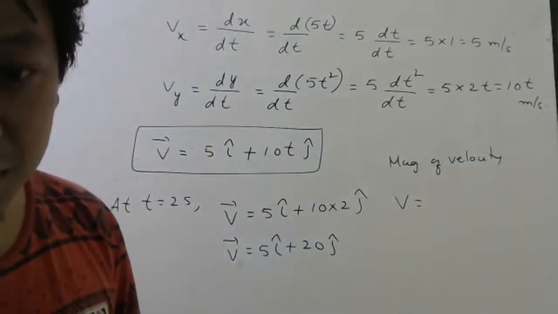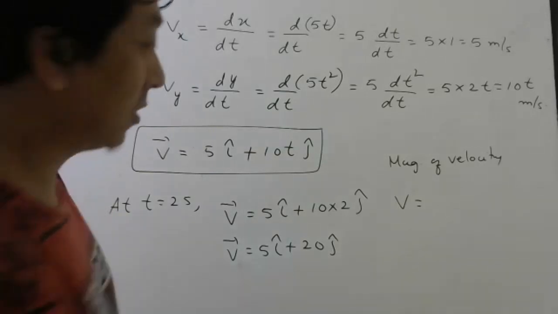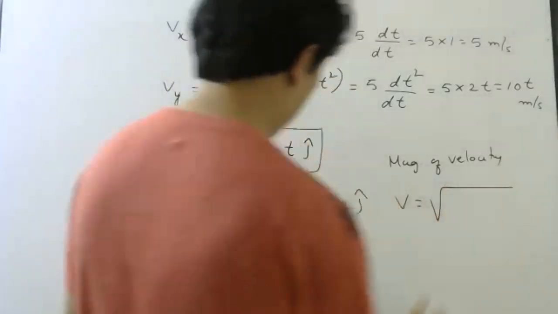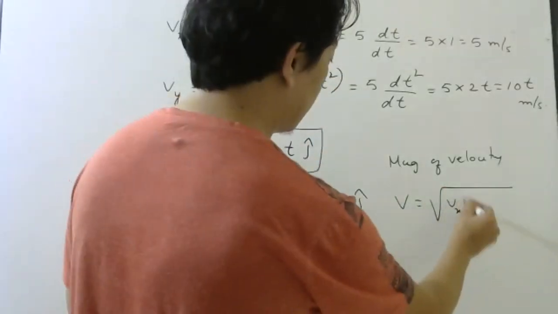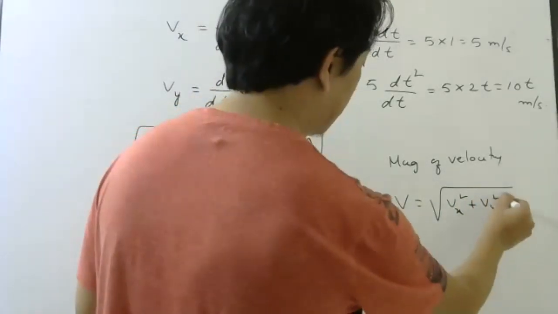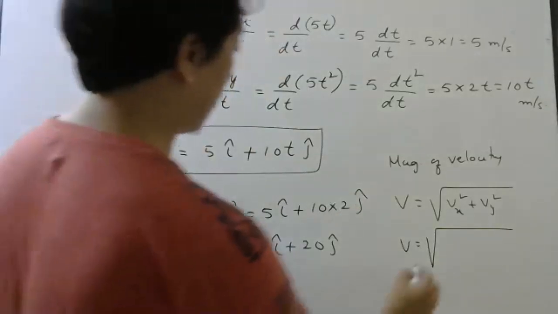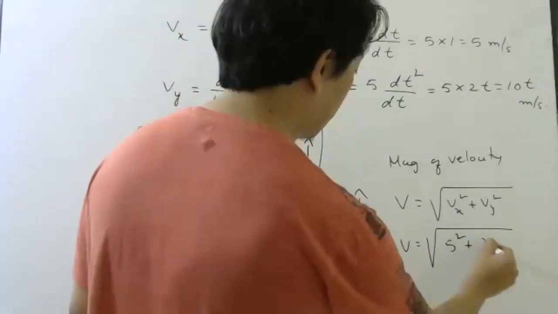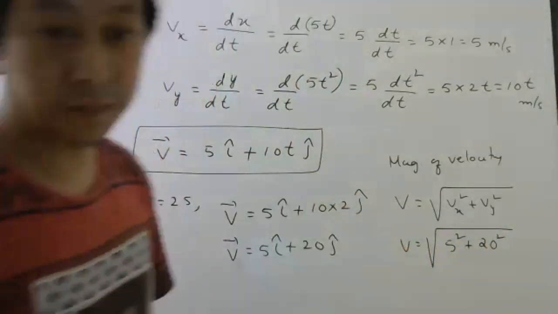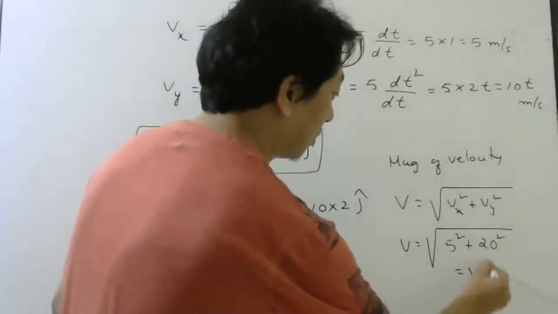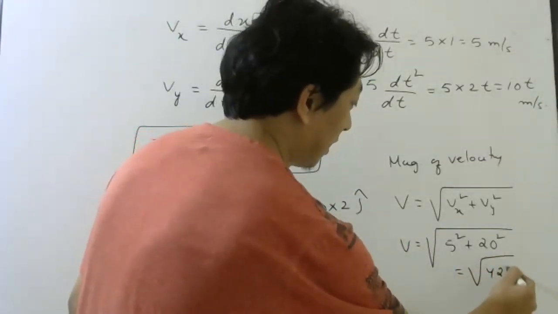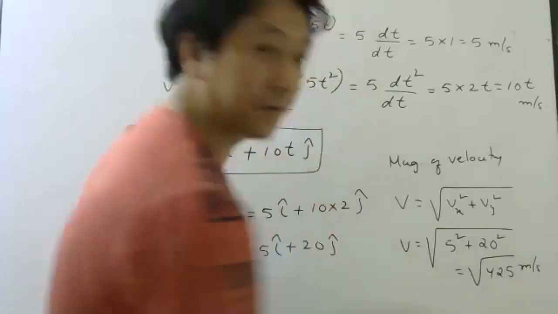When I write magnitude of a vector, do I put bar? No. So it will be root over x component square plus y component square. So that will be 5 square plus 20 square. That will be square root of 425 meter per second.